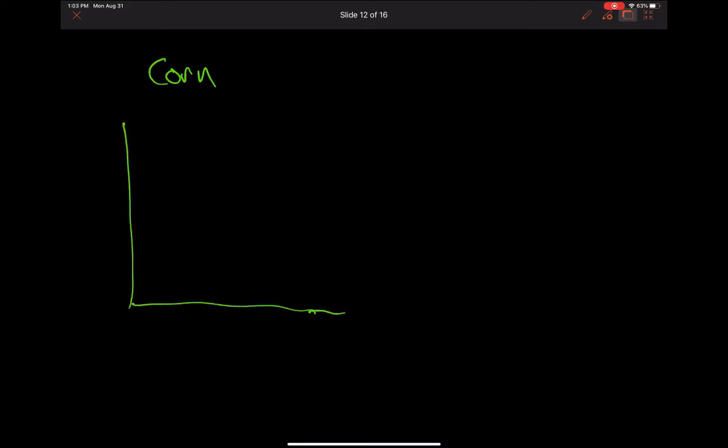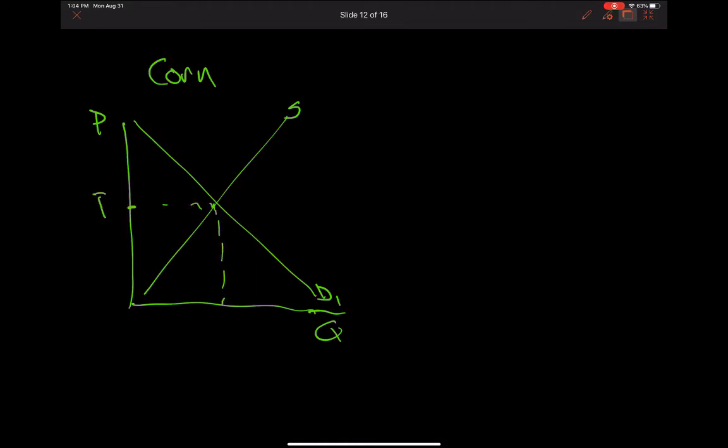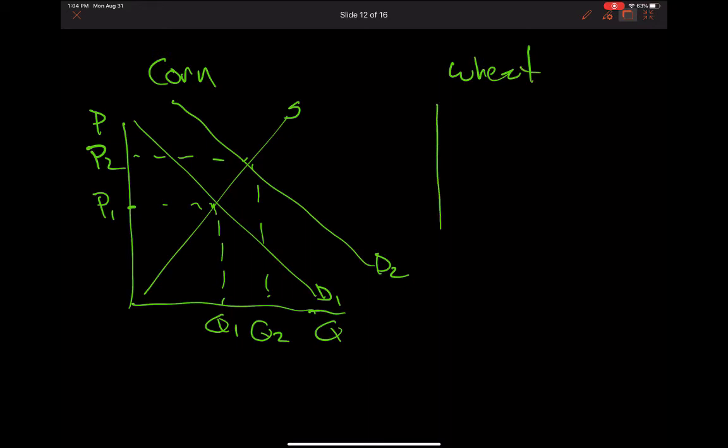And so when the federal government starts spending more money on ethanol subsidies, it means that the ethanol factories are buying more corn. Because a subsidy is the opposite of a tax. A subsidy is where the government is going to give the producers of ethanol some money for every gallon of ethanol that they produce. And so that's by definition what a subsidy is. So if they're subsidizing ethanol, that means ethanol producers are buying more corn, and that's going to push the price of corn up. And so over here in the wheat market, what's going to happen?